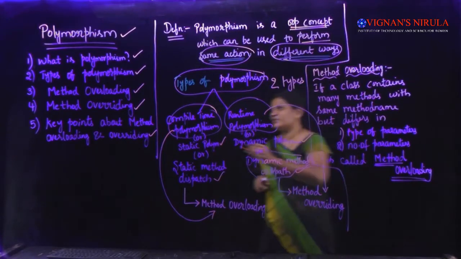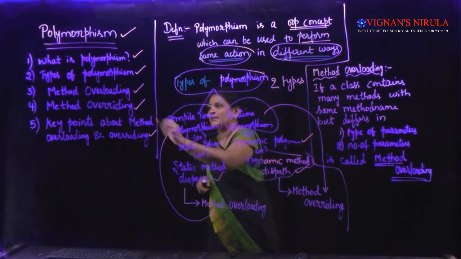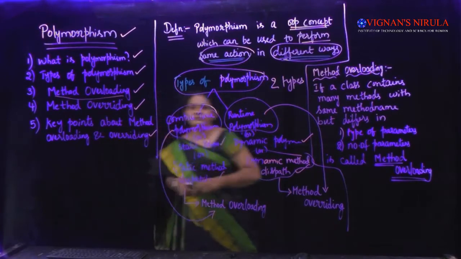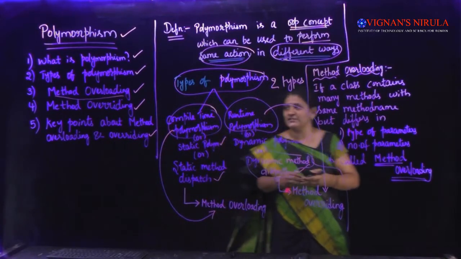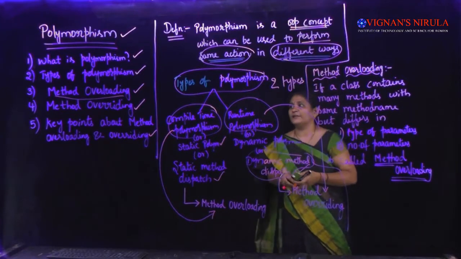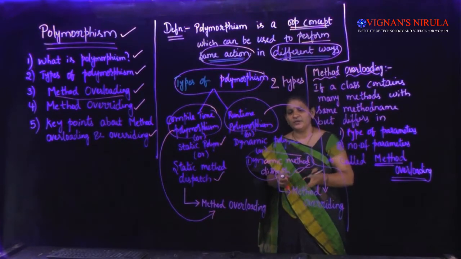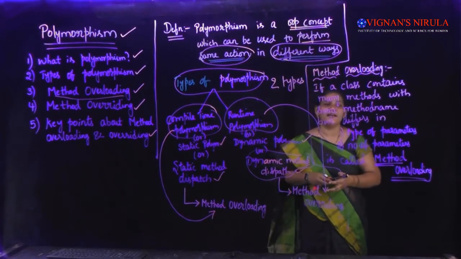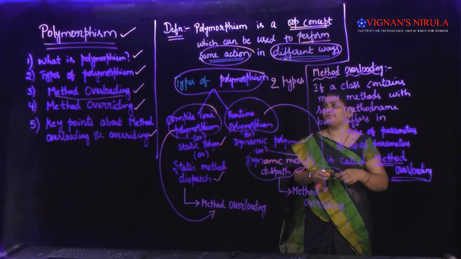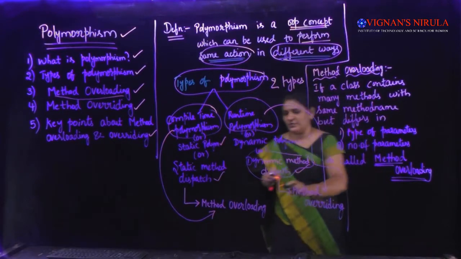So what is our next concept? Our next concept is method overloading. We'll see what method overloading is and also what method overriding is, with some examples. The first one is method overloading.